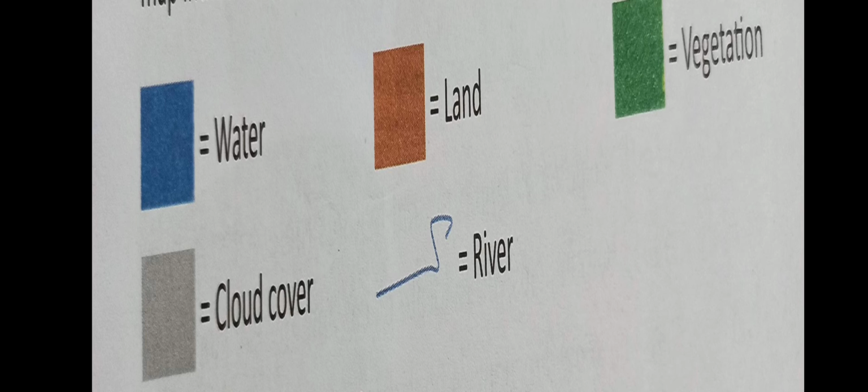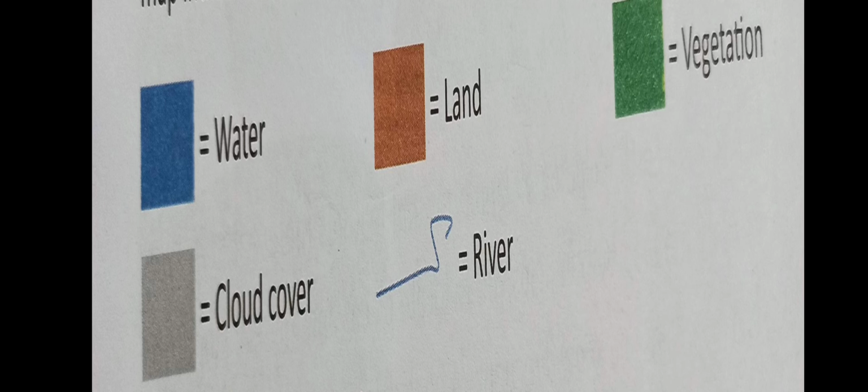Is it correct? No, it is exactly wrong. We do not use those colors to decorate the map. We use those colors in the map to show particular things. Those colors indicate some particular thing in the map.